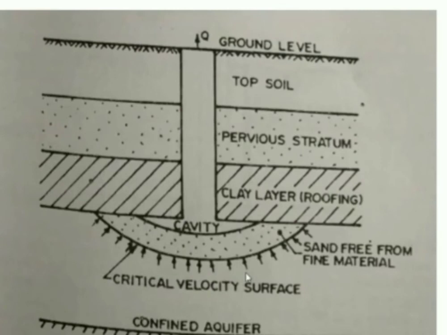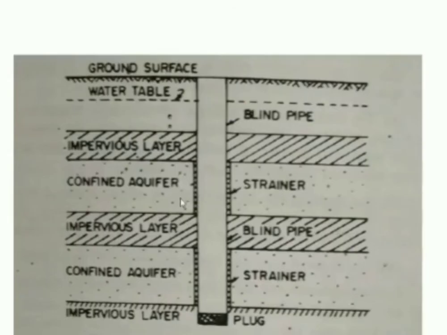Coming to the cavity type of tube well, see here, in the strainer type of tube well, the water enters through the sideways, because we are going to provide the perforations where we are going to encounter the aquifer. Till that depth, we are going to have the perforations. Wherever we encounter the impervious layer, we are not providing any perforations or strainer.